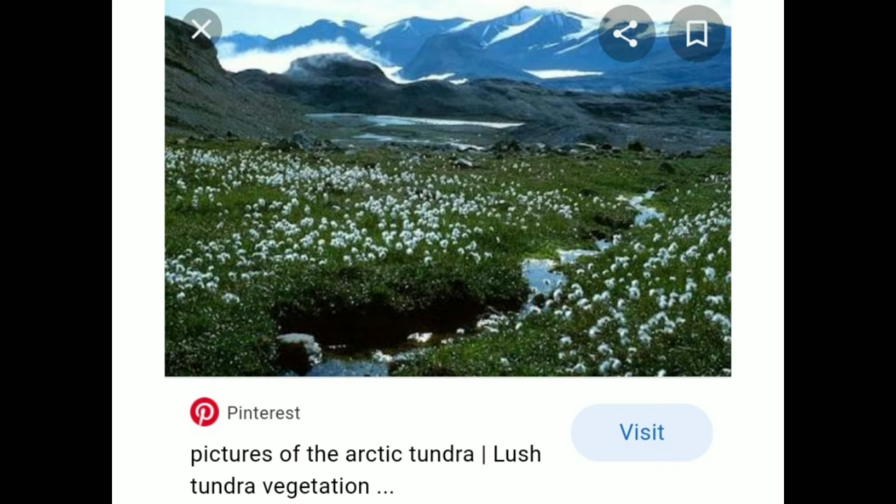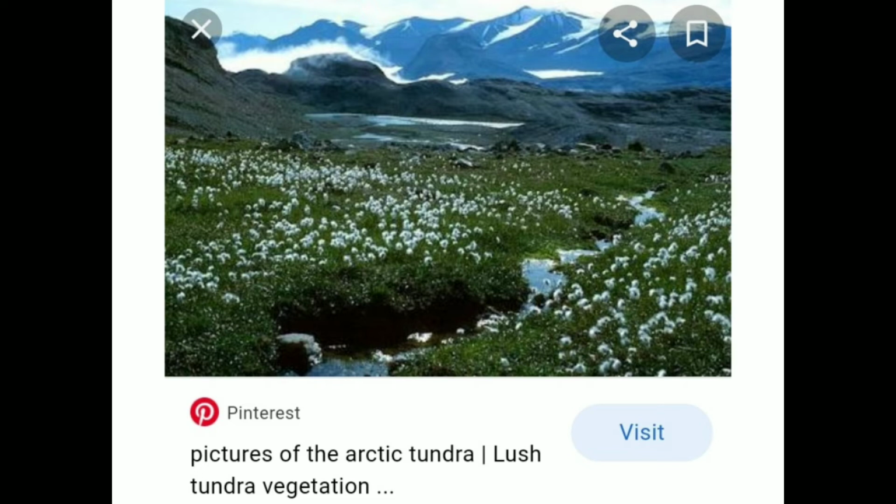During the summer season, when the surface of the earth receives sunlight, the vegetation starts developing, but only for a very short duration of time when the area receives that amount of heat.